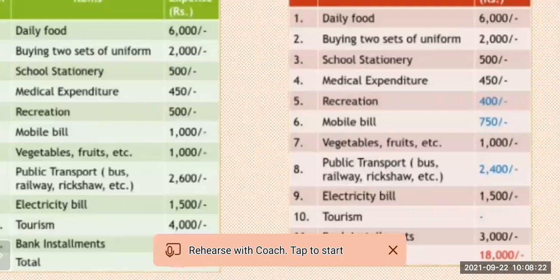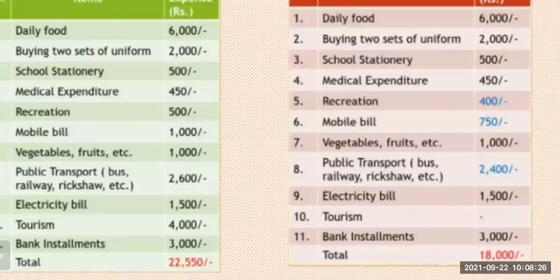Okay, and the electricity bill is the same. Tourism is 4,000 rupees monthly. I think it is not a necessity. You have to plan according to your necessary and unnecessary things. Once a year, or otherwise twice a year, I can go for tourism.